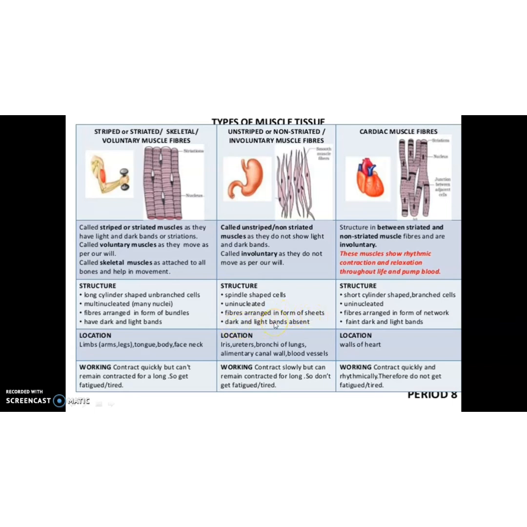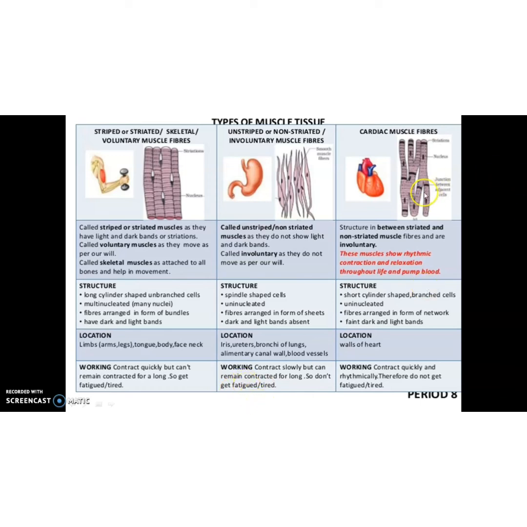Dark and light bands are absent. Seen on the iris, that means on the eyes, on the ureters, which are related to the urinary system; the ureter is a part of your excretory system. Then the bronchi of lungs, the alimentary canal. Then it contracts slowly but can remain contracted for long, so it doesn't get fatigued or tired.